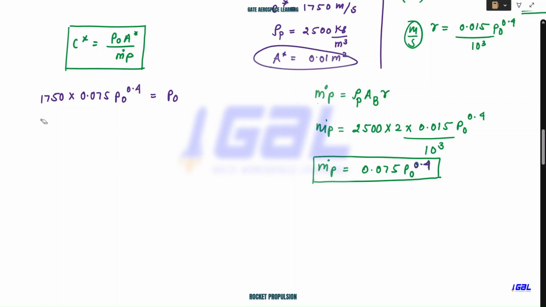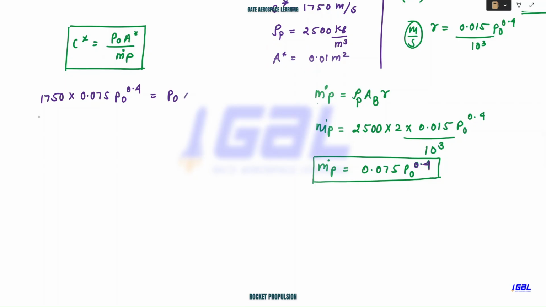A star is 0.01 meter square. You ensure that everything in this equation is in SI units. That is why the area is already in meter square, the 2 meter square burning or surface area.